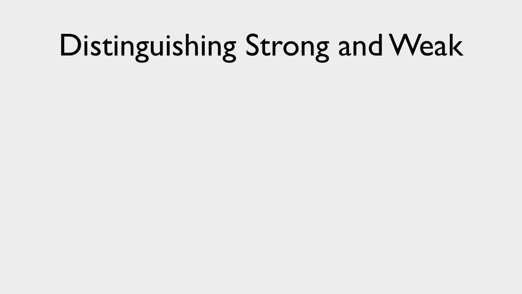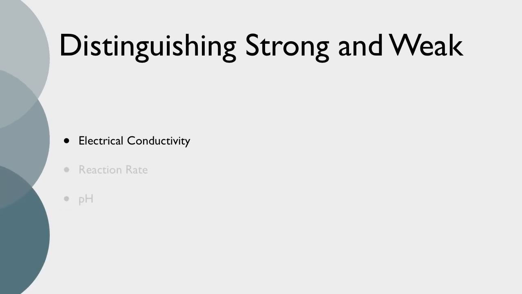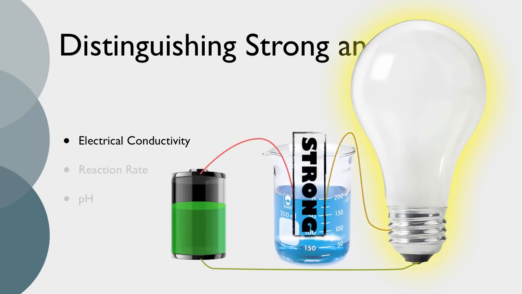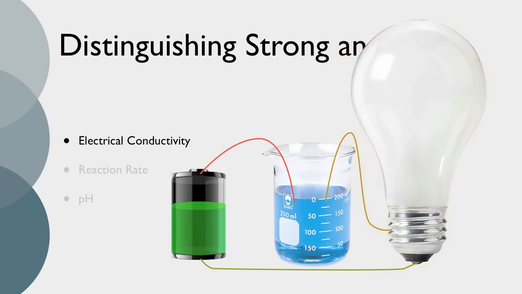There are three ways to distinguish strong and weak acids and bases: electrical conductivity, reaction rate, and pH. We've already learned in topic 4 that anything that dissociates into ions in water will conduct electricity. Well, acids and bases by definition do dissociate in water. If they conduct electricity very well, then that's a sign that it's a strong acid or base. If they conduct electricity only mildly, then it's a weak acid or base.